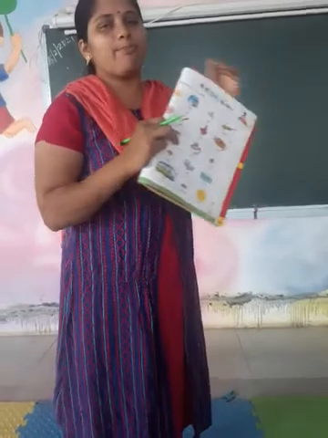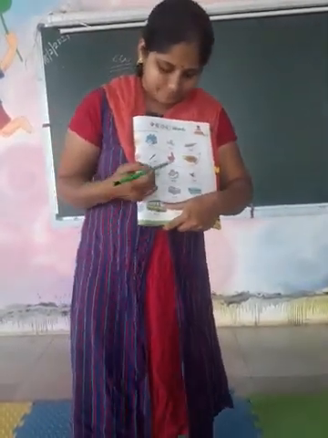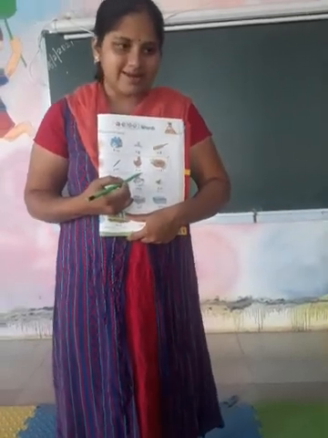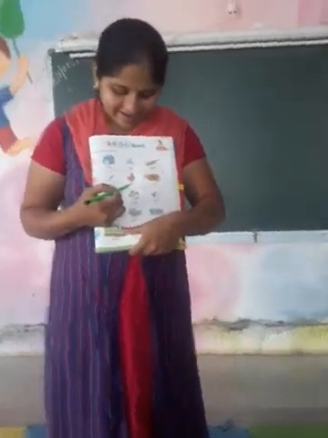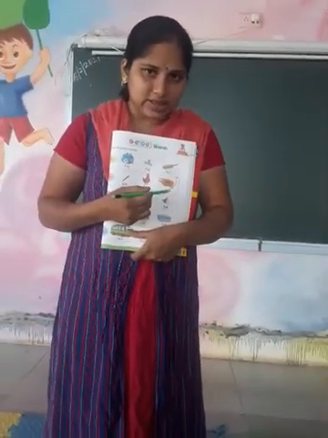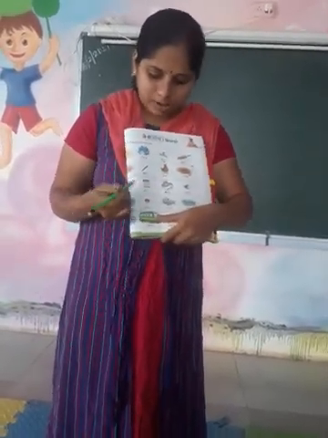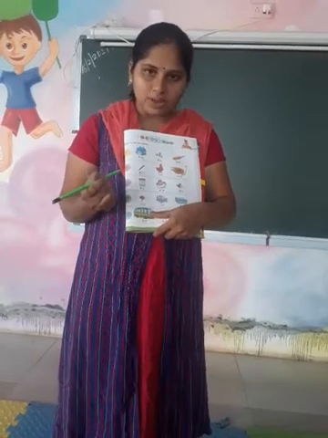P-E-N, pen. P-E-N, pen. H-E-N, hen. H-E-N, hen. N-E-S-T, nest. N-E-S-T, nest. Okay. Then you have I sound words.